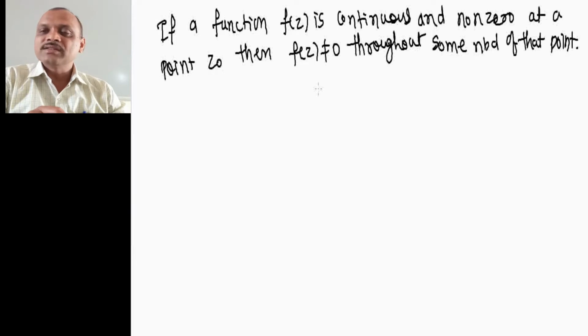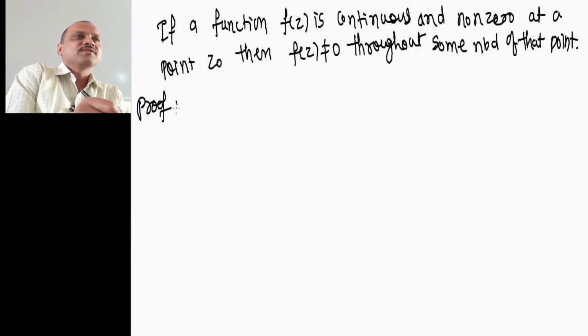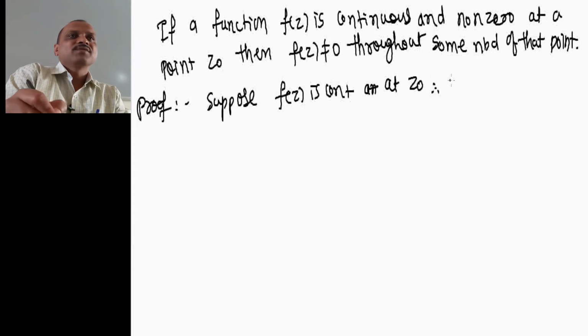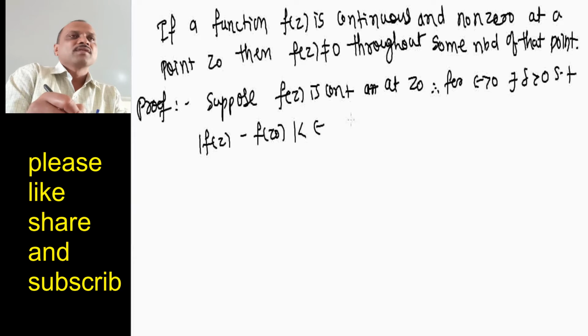So let us apply the definition of continuity. Let us see the proof. Suppose f of z is continuous at z0. Therefore, for epsilon greater than 0, there exists delta greater than 0 such that mod of f of z minus f of z0 is less than epsilon whenever mod of z minus z0 is less than delta.